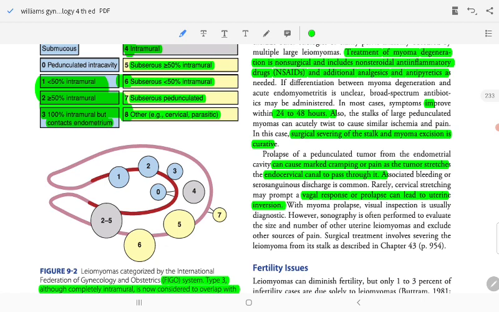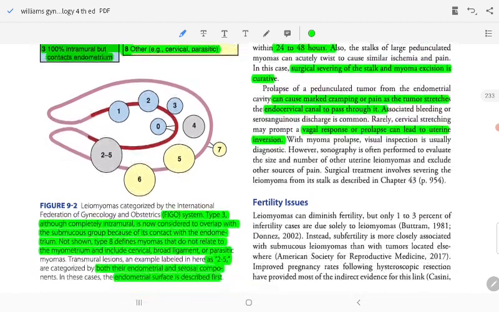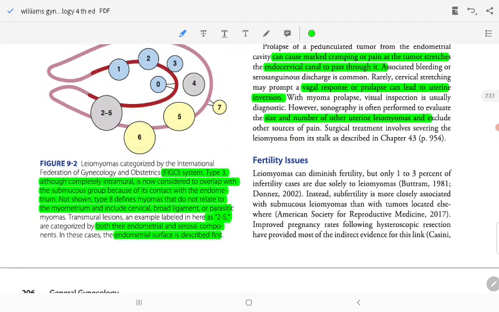Visual inspection is diagnostic. However, sonography is often performed to evaluate the size and number of the uterine myomas and explore the source of symptoms before surgical treatment.